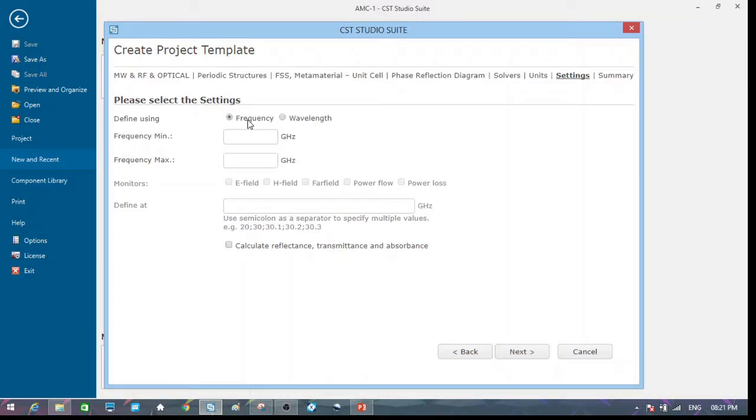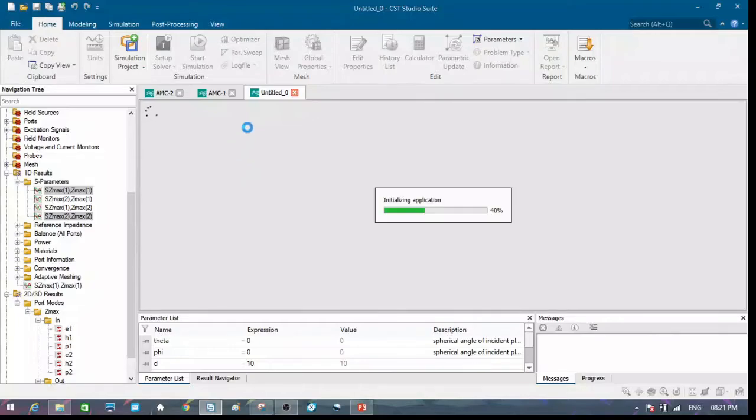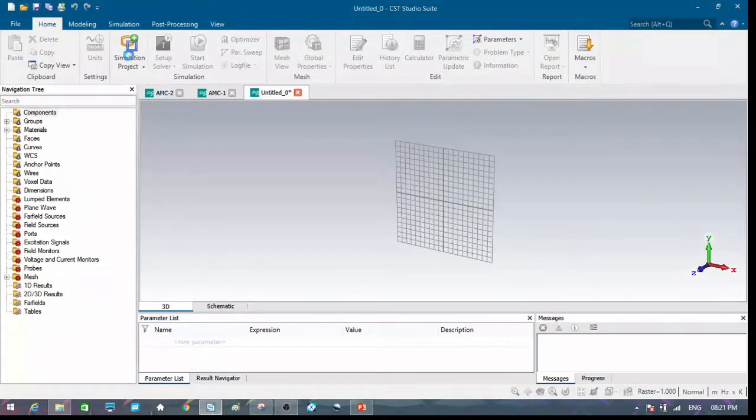Click next, and here we have to specify the frequency. So I'm just giving 1 to 20 gigahertz, and then click next, then finish. So the new template will be opened. Now we have to draw the structure.